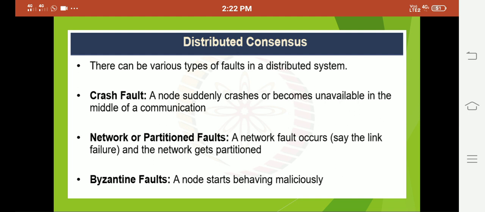There may also be Byzantine faults. Even in the Bitcoin network there may be Byzantine nodes. All nodes are not true. We cannot say that all the blockchain nodes, users, and miners are true. A few nodes will behave maliciously. At that time, what decision has to be taken by the blockchain network? These problems can be sorted out using the consensus protocol.